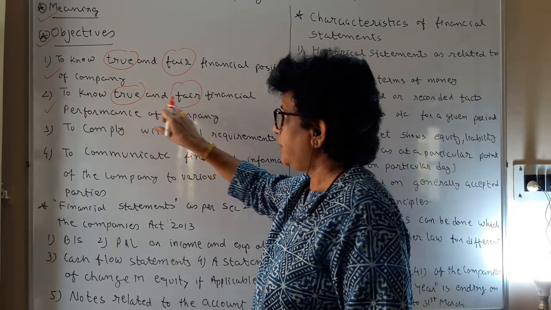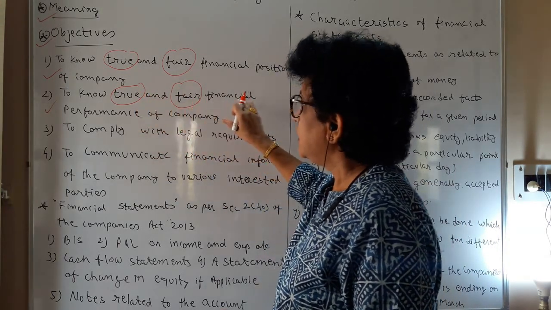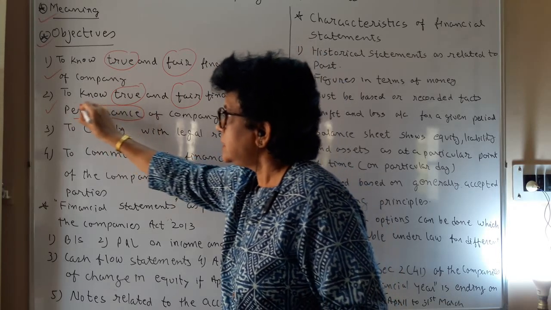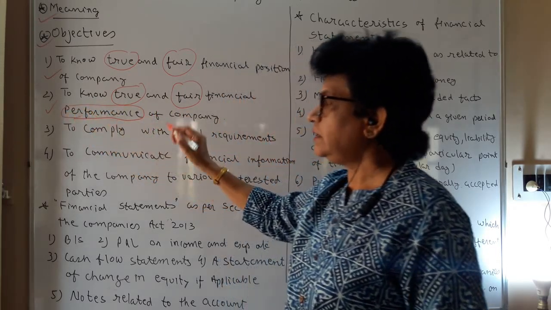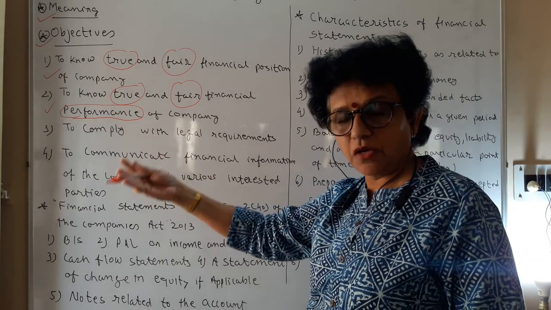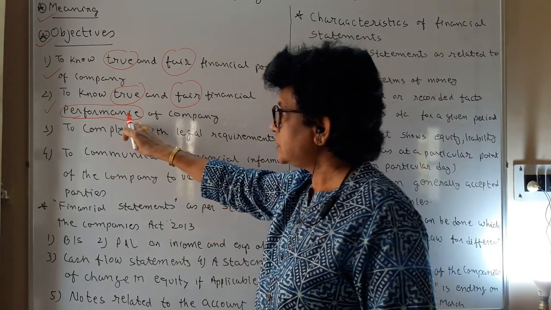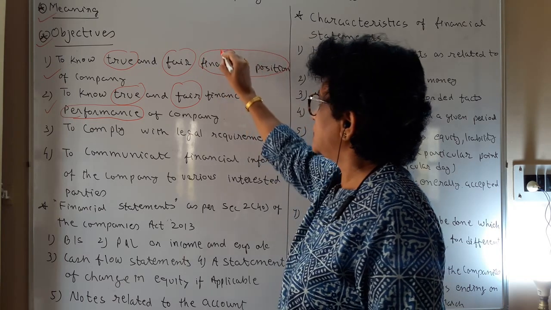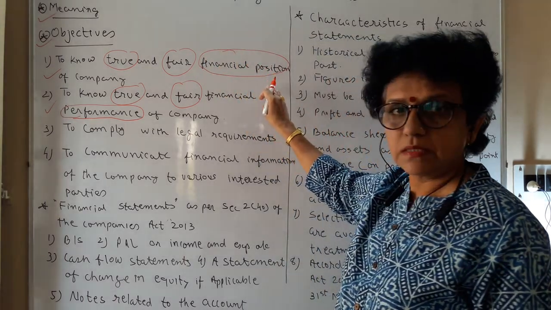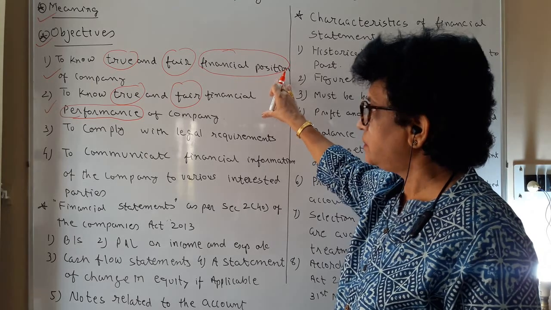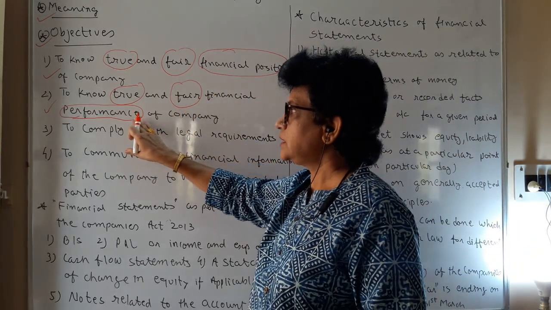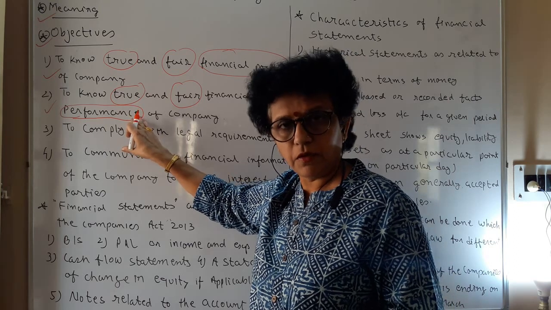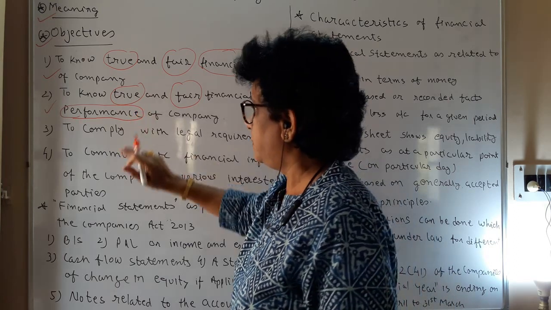So genuineness should be there to know the financial performance. Performance means, with the help of the profit and loss account, how much profit you have earned. And financial position means the balance sheet. The balance sheet gives us information about financial position, and performance gives us information about the profit and loss and the profit earning capacity of the company.